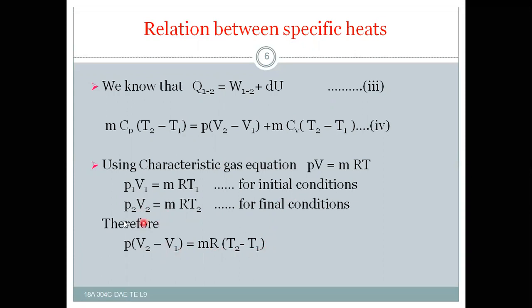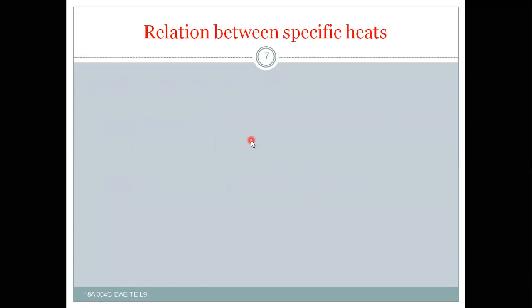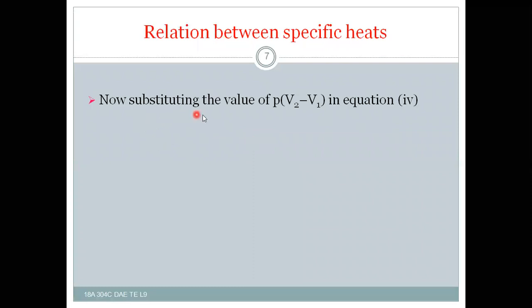Now substituting the value of P(V2 minus V1) in equation 4, mCp (T2 minus T1) is equal to mR (T2 minus T1) plus mCv (T2 minus T1).